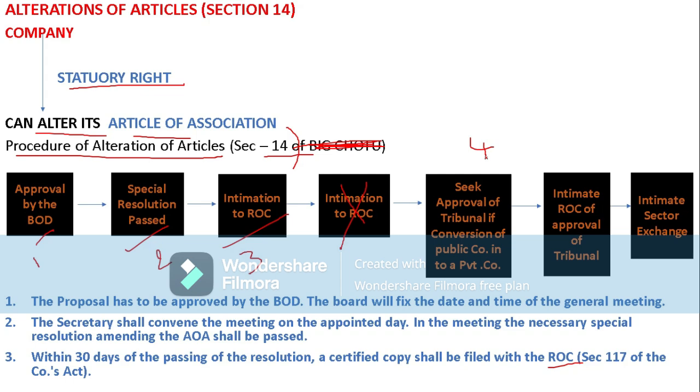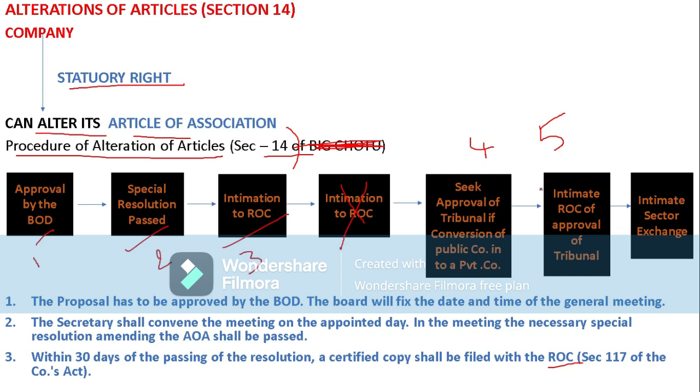For what purpose? For conversion of a public company into a private limited company. And the other one, the fifth aspect, the fifth procedure for articles of association, is to intimate ROC of the approval of the tribunal.